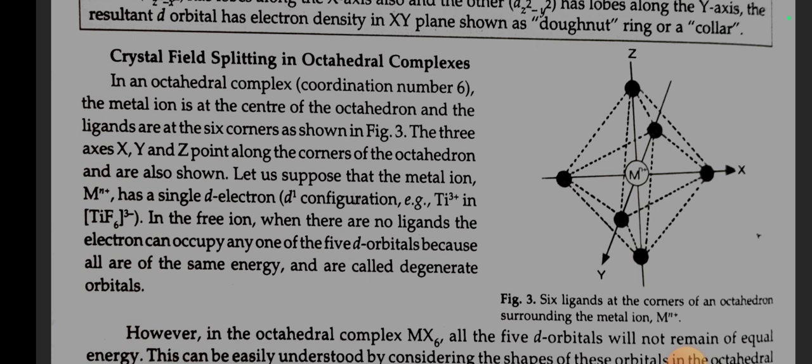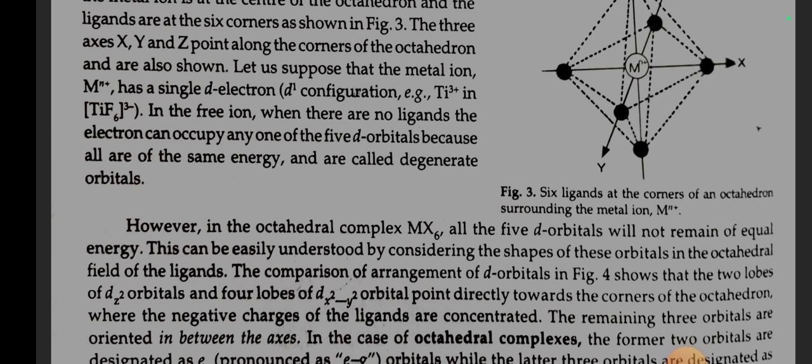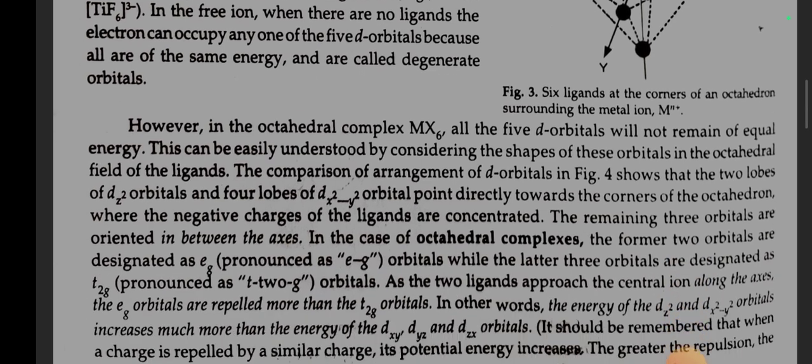Crystal field splitting in octahedral complexes. In an octahedral complex, the metal ion is at the center of the octahedron and the ligands are at the 6 corners as shown in the figure. The 3 axes x, y, z point along the corners of the octahedron and are also shown. Let us suppose that the metal ion Mn+ has a single d electron. In the free ion, when there is no ligand, the electron can occupy any one of the 5 d orbitals because all of them are of the same energy and are called degenerate orbitals.